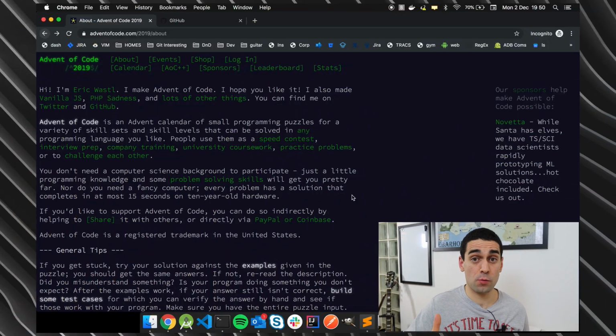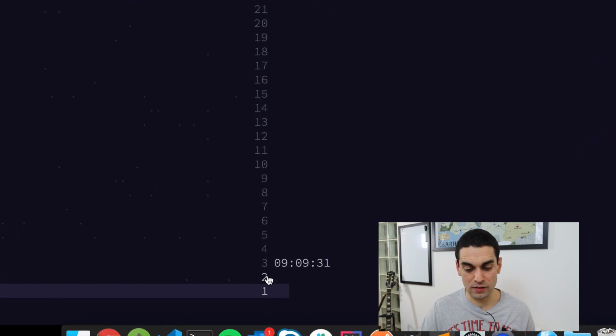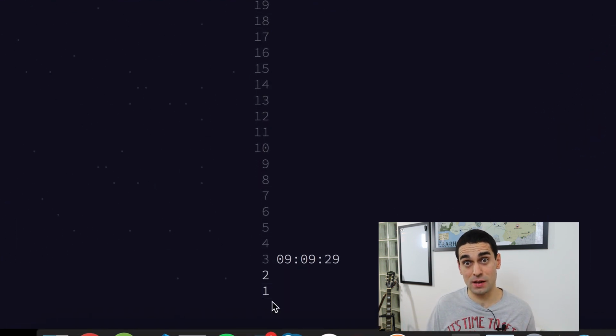The website is adventofcode.com and it's in the description down below. When you go to the website, the About page explains the whole idea, and on the main page you can see the days leading up to the 25th as they unlock. The grayed out ones currently are locked, unavailable, but the ones down here, 1 and 2, as it's the 2nd of December when I'm filming this, they're available for me to have a go at.